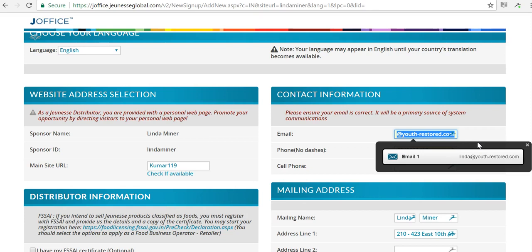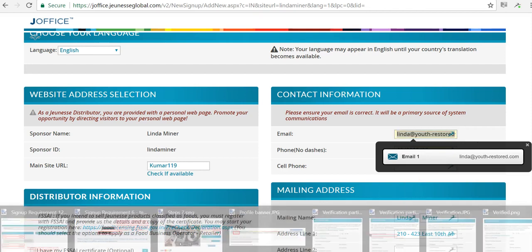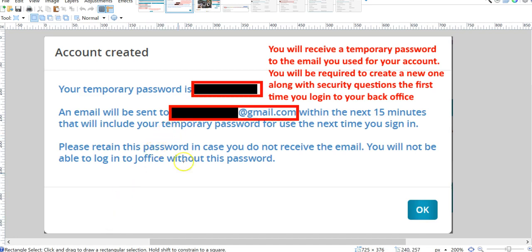If you put in the wrong email address, we have to contact customer service. It's a very long and slow process to try to get into your account. So please make sure that you are using the correct email address, and you'll see here where the temporary password is going to be sent to.